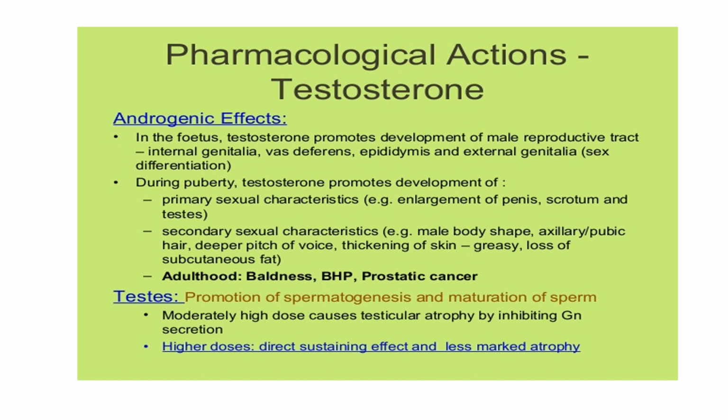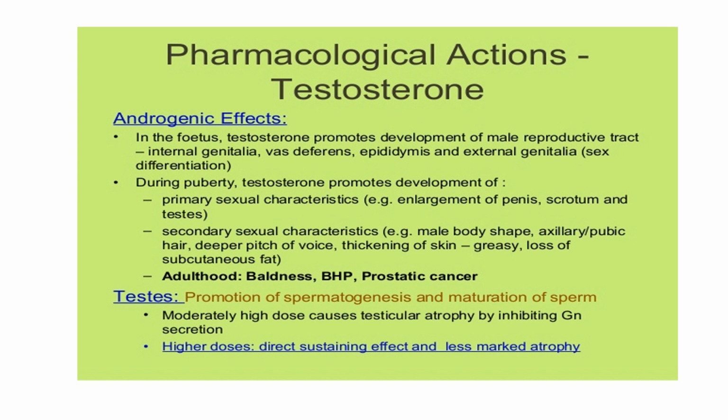Now, in the pubertal stage, what does testosterone do? It helps in the development of two characteristics: primary sexual characteristics and secondary sexual characteristics. Primary includes enlargement of the penis, scrotum, and testis. Secondary sexual characteristics include the male body shape, formation of axillary and pubic hair, deep pitch of the voice, thickening of the skin, which becomes greasy, and loss of subcutaneous fat. In adulthood, it can lead to baldness, BPH, benign hypertrophy of the prostate, and sometimes prostatic cancer.